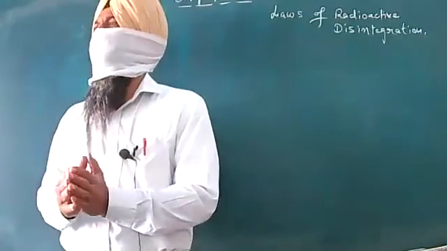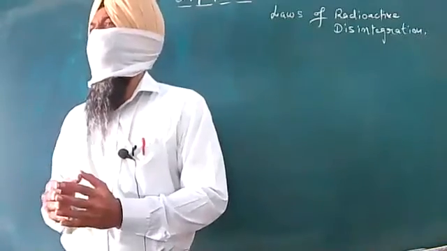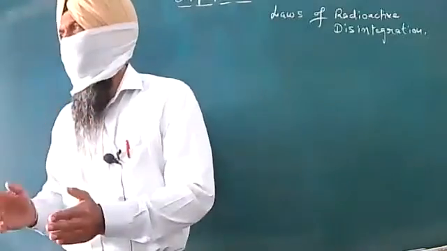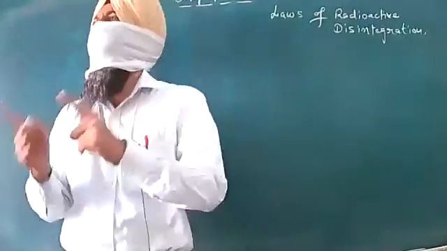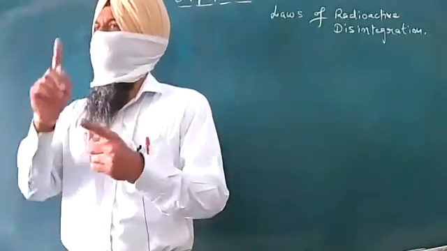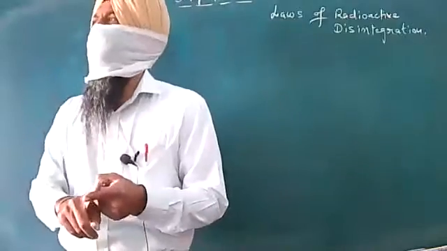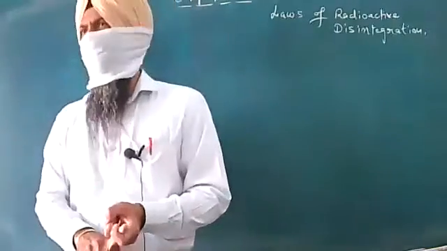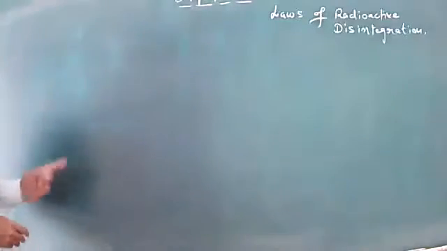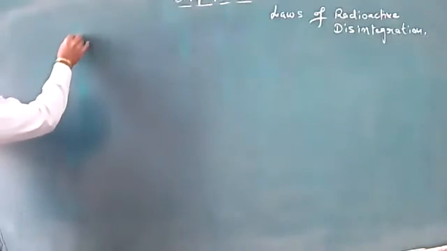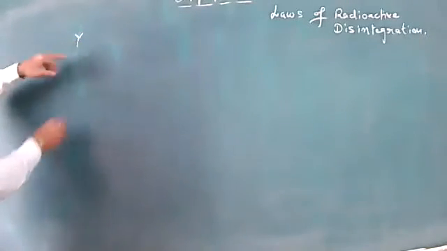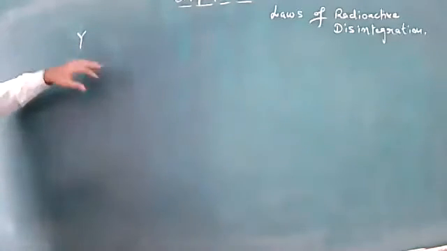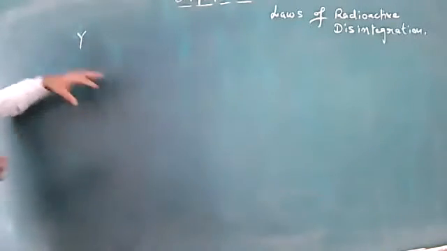In scientific language, I just need to say that gamma emission will always be followed by alpha and beta emission. That is, once either alpha emission or beta emission takes place, gamma emission will definitely happen. So after both types of emissions, imagine that this is your daughter nucleus. Y is the new nucleus formed, called the daughter nucleus.